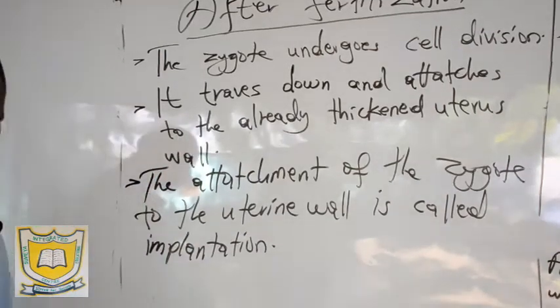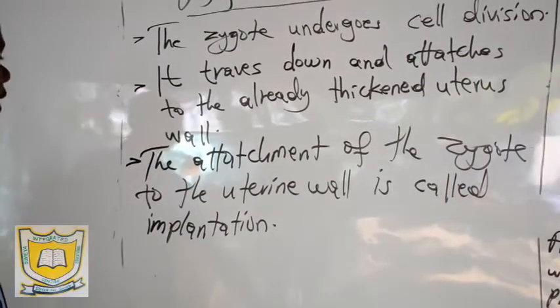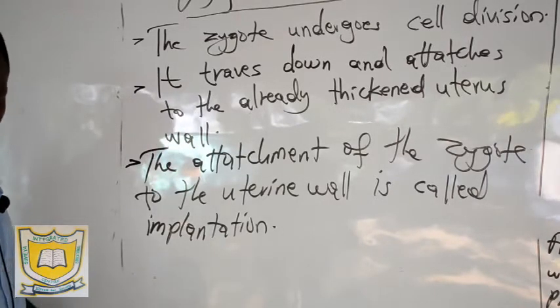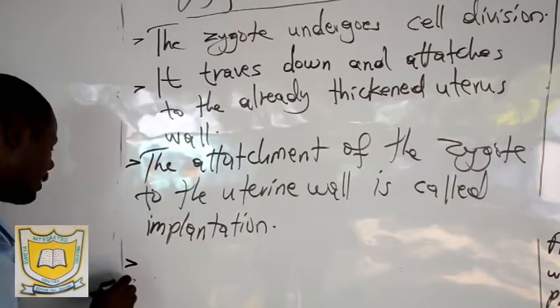The attachment of the zygote to the uterine wall is known as implantation. Now, after implantation, the zygote is given another name.